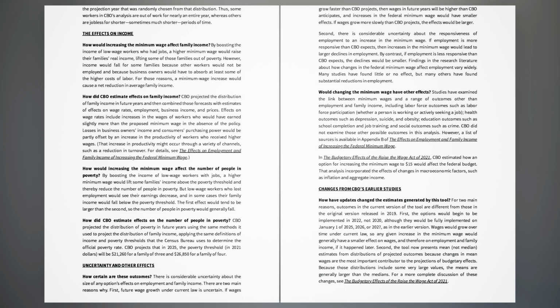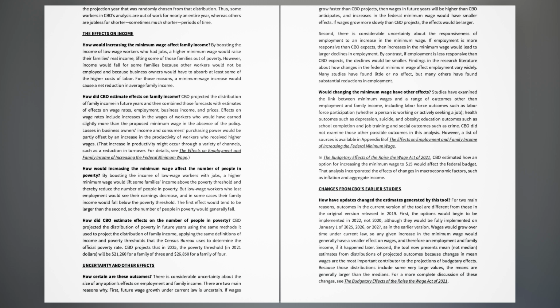How did CBO estimate effects on family income? CBO projected the distribution of family income in future years and then combined those forecasts with estimates of effects on wage rates, employment, business income, and prices. Effects on wage rates include increases in the wages of workers who would have earned slightly more than the proposed minimum wage in the absence of the policy. Losses in business owners' income and consumers' purchasing power would be partly offset by an increase in the productivity of workers who received higher wages. That increase in productivity might occur through a variety of channels, such as a reduction in turnover. For details, see the effects on employment and family income of increasing the federal minimum wage.